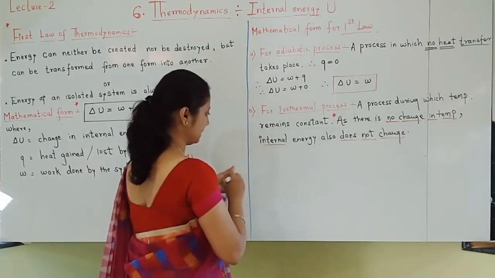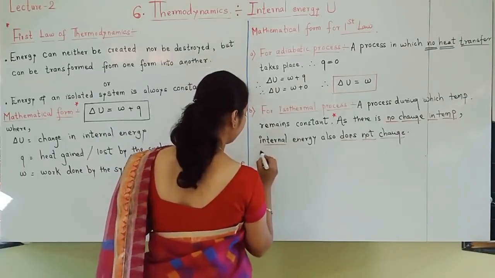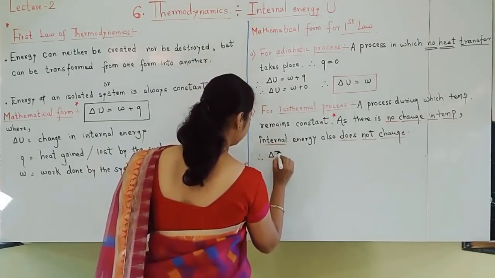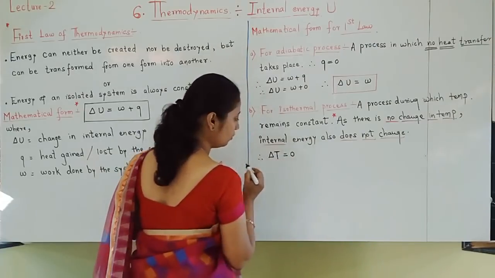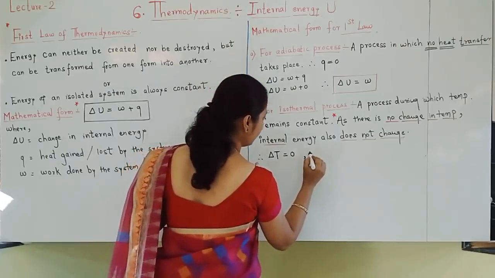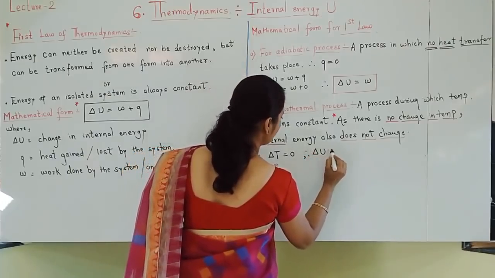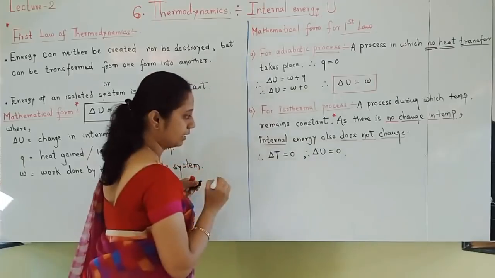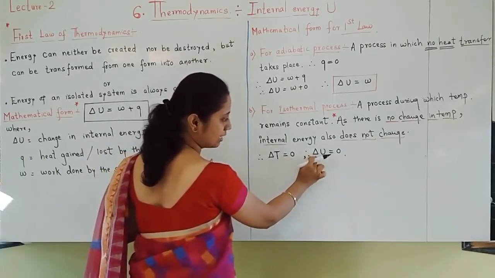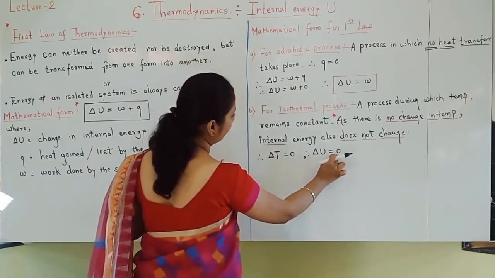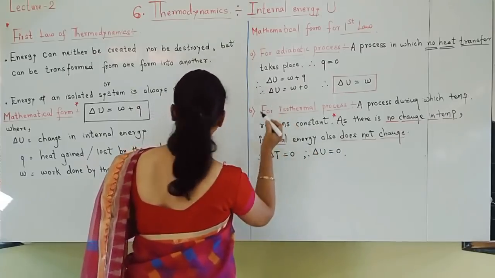Therefore, what happens? Let us see now. Delta T is 0. Therefore, delta U also 0. Understood? Change in temperature not there, so change in internal energy also not there. Therefore, what can we write?